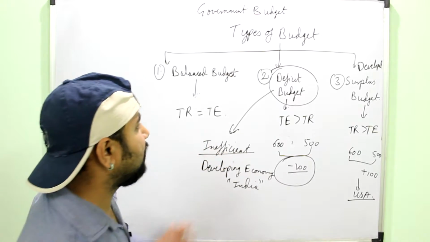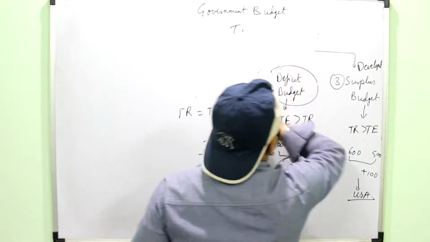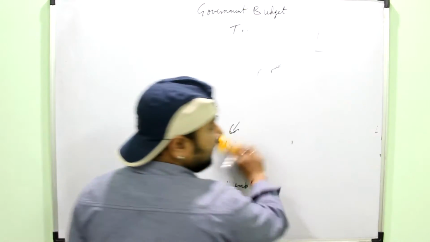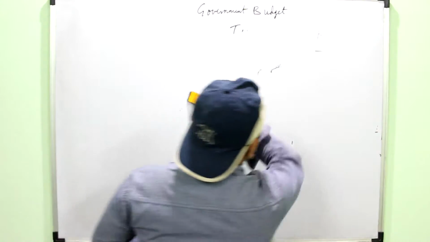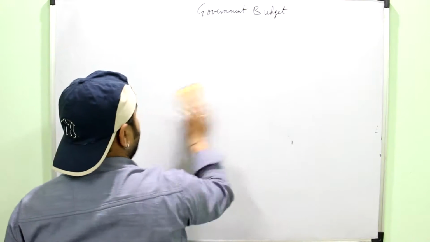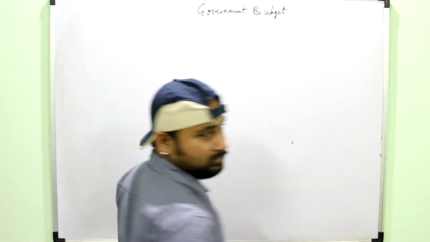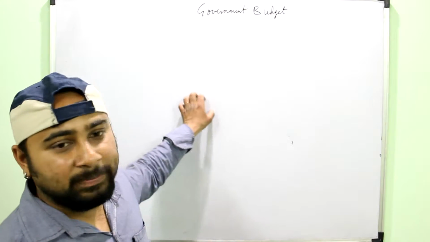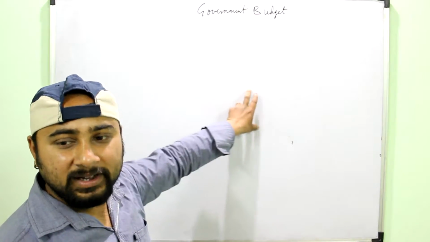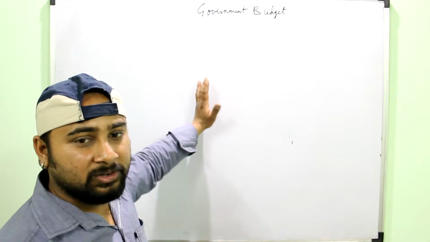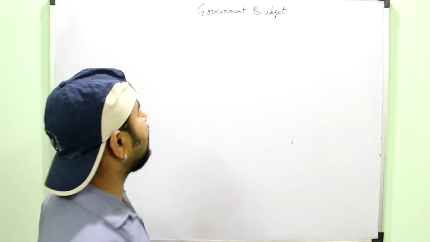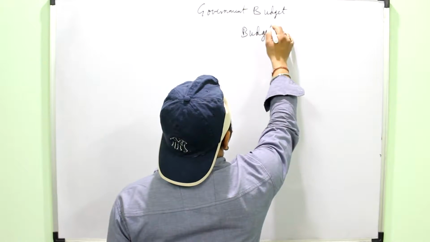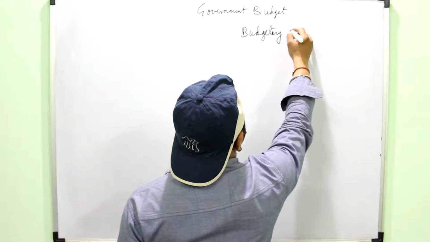Spending more in the economy. Okay, we have to study the deficit budget in a detailed manner, or the budgetary deficit in a detailed manner, because much of the planning will be needed for accomplishing a deficit budget. You have a shortage of money, so you need to arrange for that money. So next is the budgetary deficits.